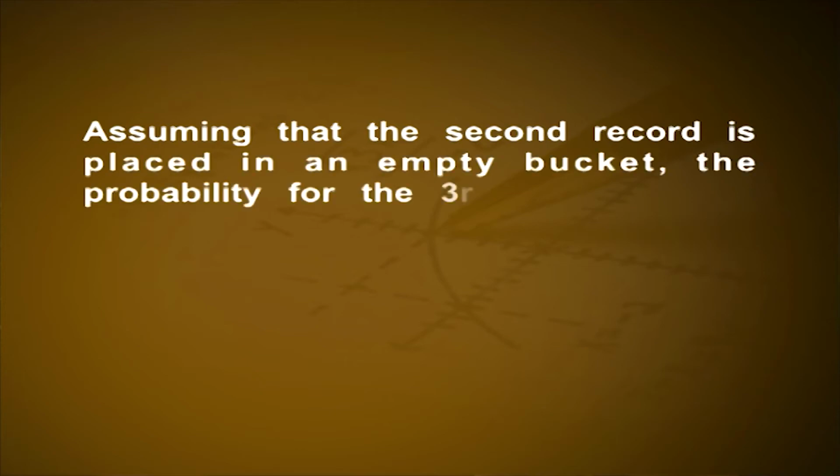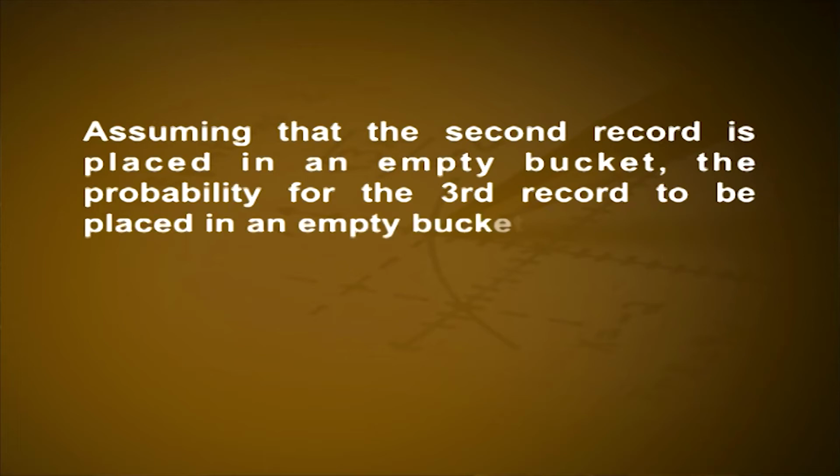Suppose that we have found a hash function that arbitrarily distributes records among 41 buckets and we are going to insert new records one at a time. When the first record is inserted, that will be inserted into an empty bucket. When we insert the next record, only 40 of the 41 buckets are empty. So, the probability that the second record will be placed in an empty bucket is only 40 by 41. Assuming that the second record is placed in an empty bucket, the probability for the third record to be placed in an empty bucket is 39 by 41.